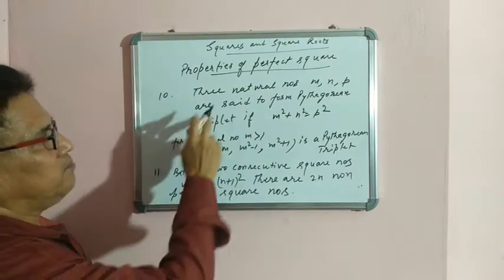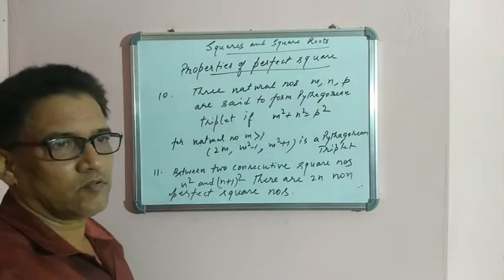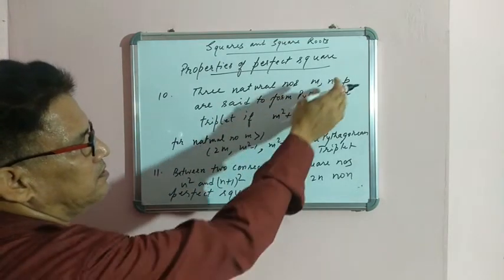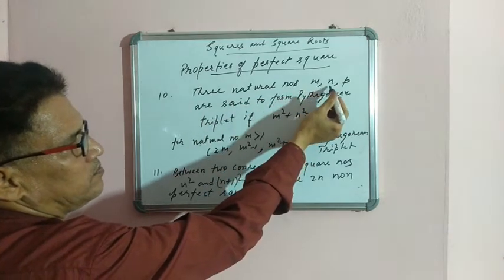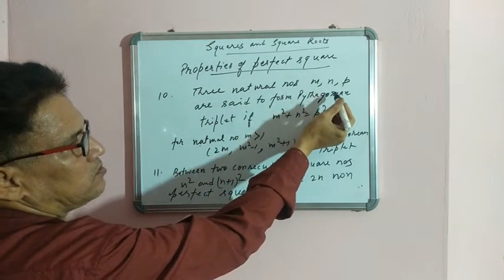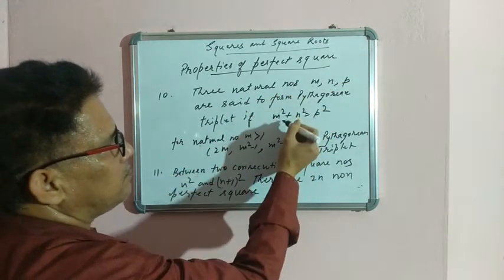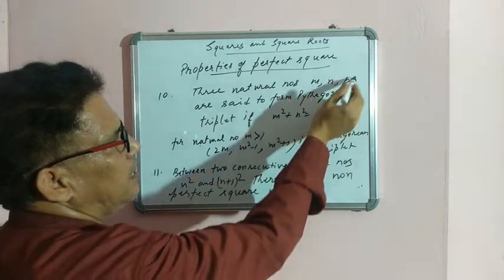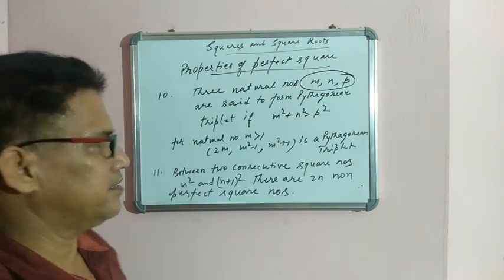Suppose there are three natural numbers m, n and p such that they fulfill this condition: the sum of squares of these two is equal to the square of the third one, that is m square plus n square is equal to p square. Then m, n and p are said to form a Pythagorean triplet.